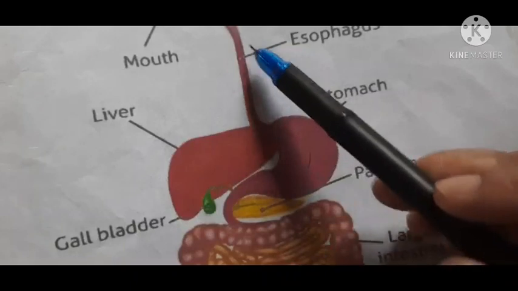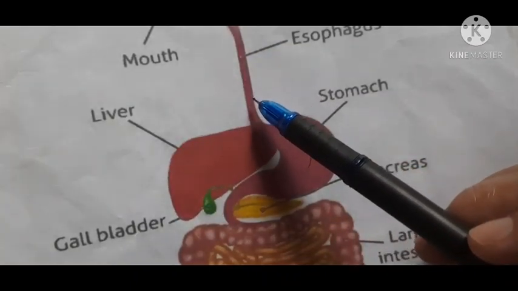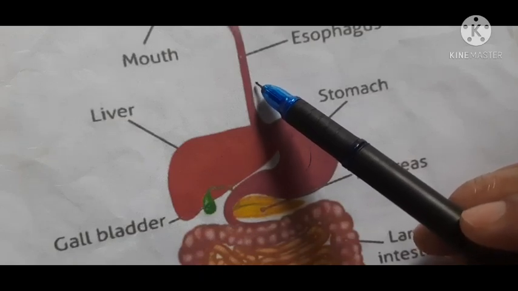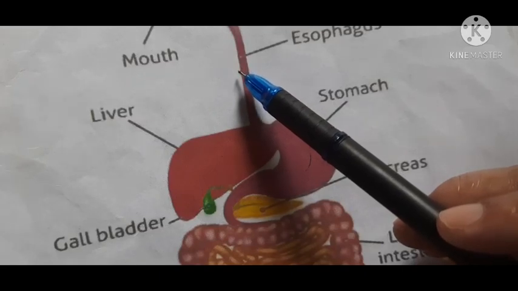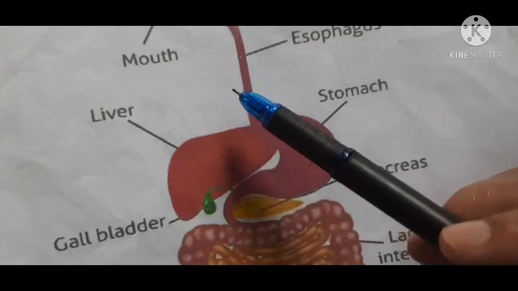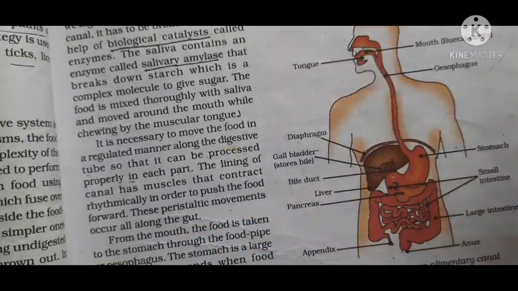This esophagus has muscles, and these muscles contract and relax. This rhythmic contraction and relaxation of the muscles of the esophagus is called peristalsis, or peristaltic movement.